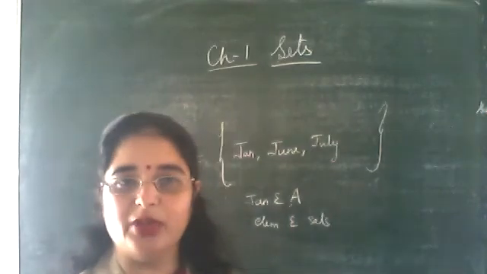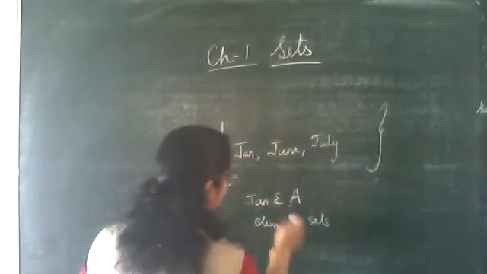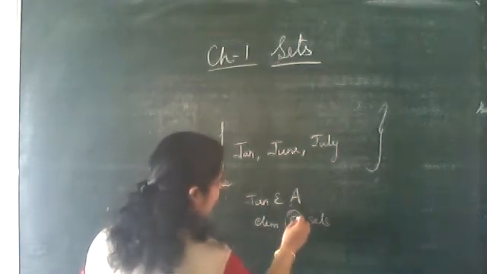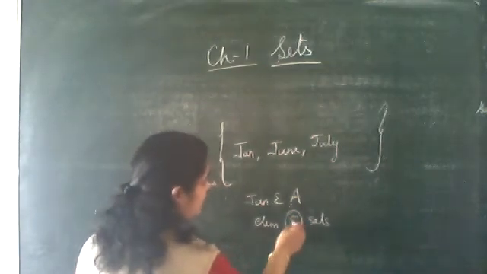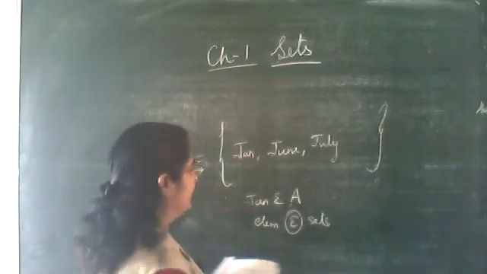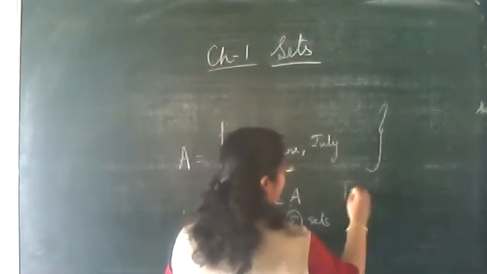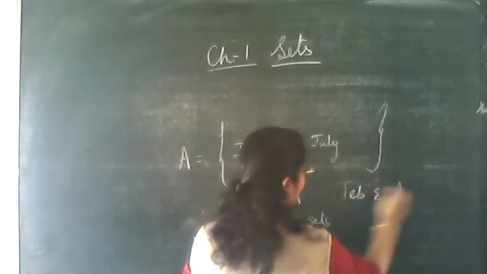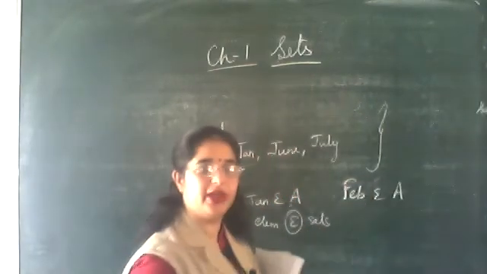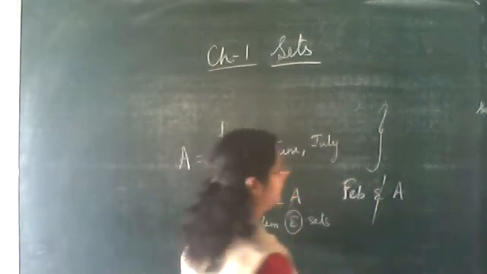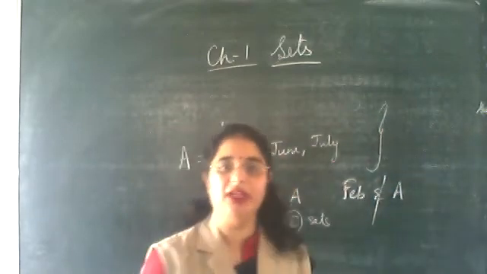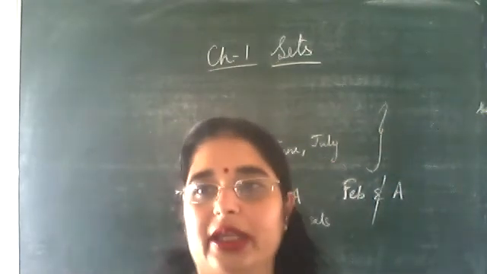Clear? Set is not belonging to anything. This is your symbol of belongs to. If I say February, does it belong to A? No. So we will put a line here. February does not belong to A.